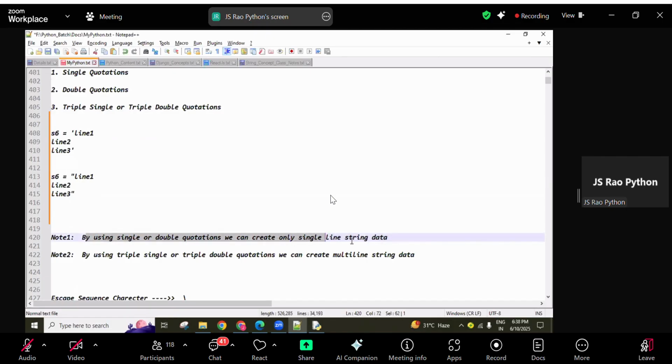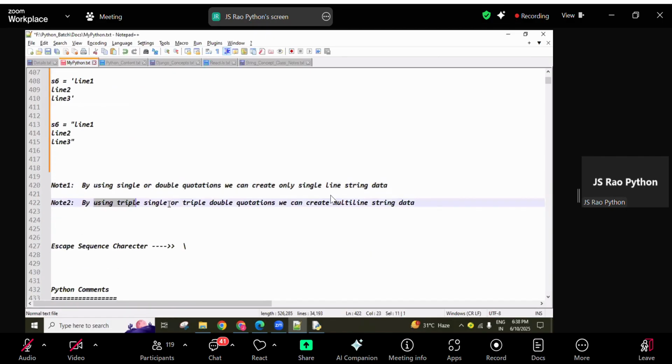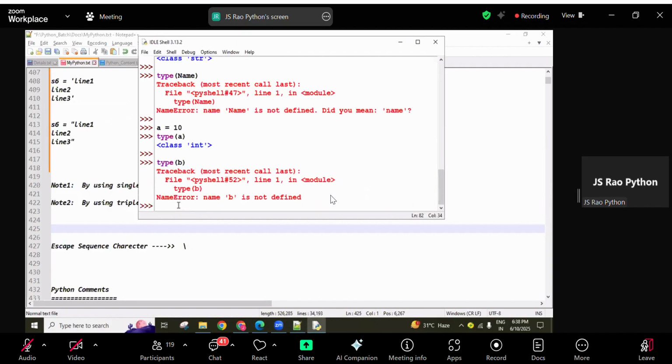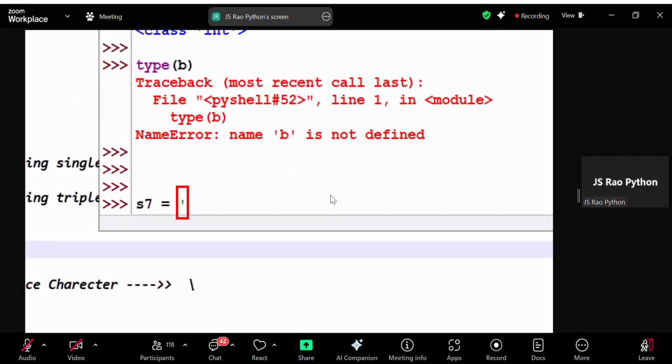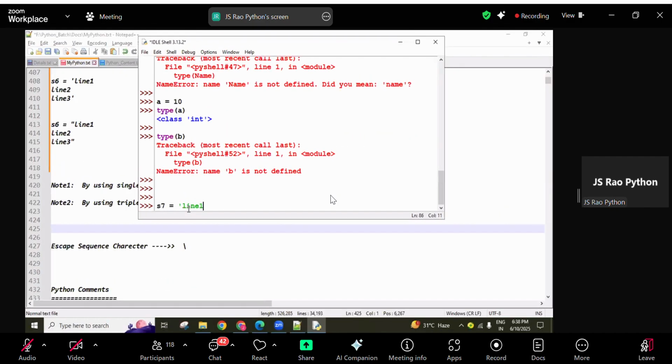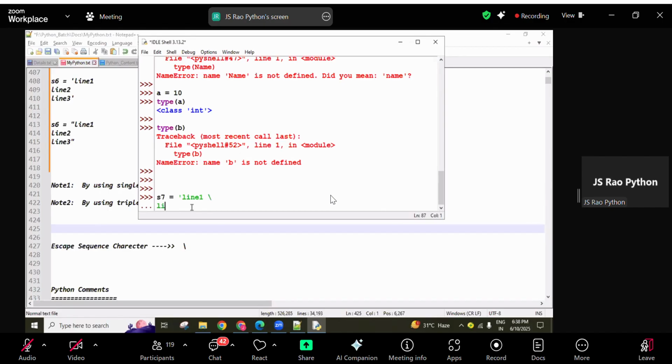See here, by using single or double quotations we can create the single line string data. Using triple quotations we can create the multi-line string data. Okay? And the next we have a separate escaping sequence. Escaping sequence character, for example s7 equal to, so here single line only I want to use a single quotation only. So line 1, and you can use slash, guys. Okay, backslash you can use.